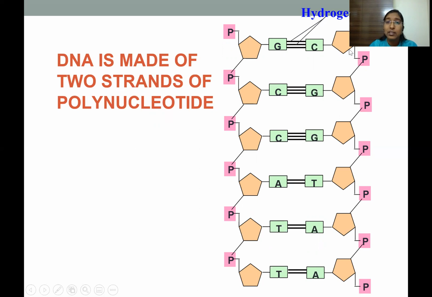Here there is another strand of polynucleotide, and both of them bind together by the support of the nitrogenous bases. These two bases are usually bound by hydrogen bonds. Hydrogen bonds are relatively weak bonds, and therefore they can be broken down and also be combined together easily for the convenience of the cellular processes that are happening.